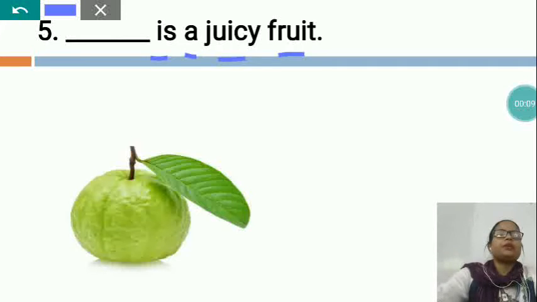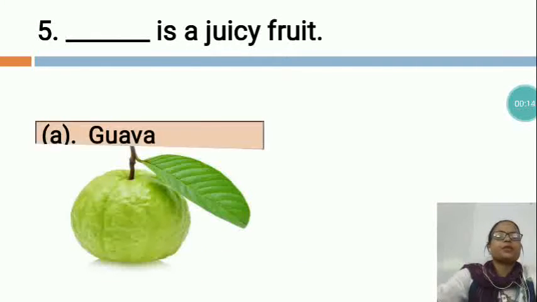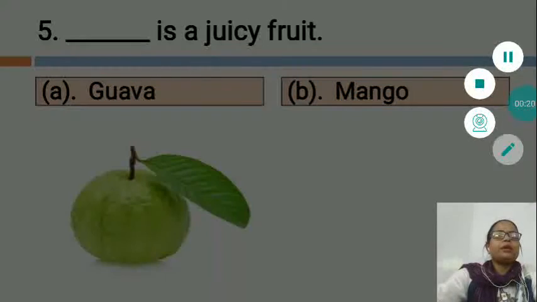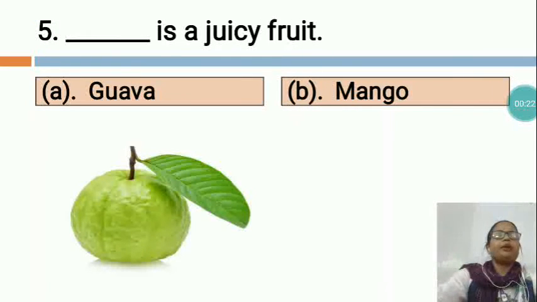Now the next is: Dash is a juicy fruit. Option A, guava. Option B, mango. Now you can see, dear children, there are two options. Option A, guava, and option B, mango.